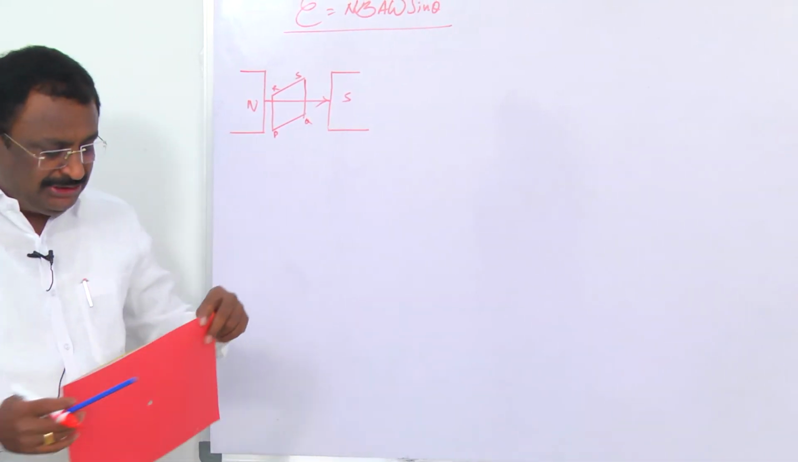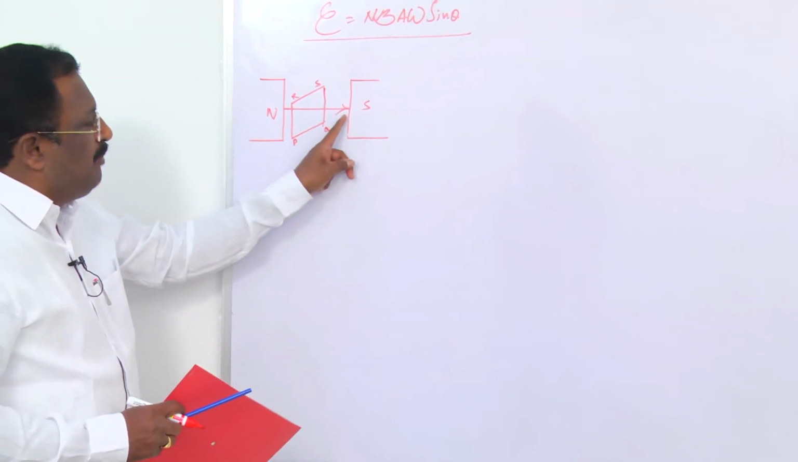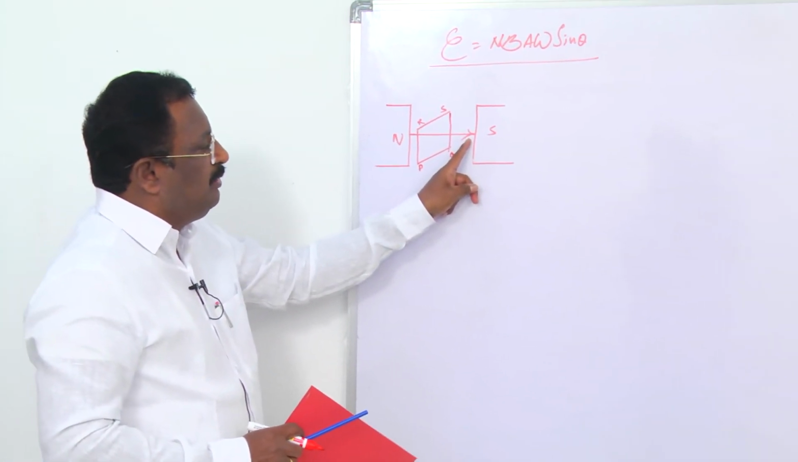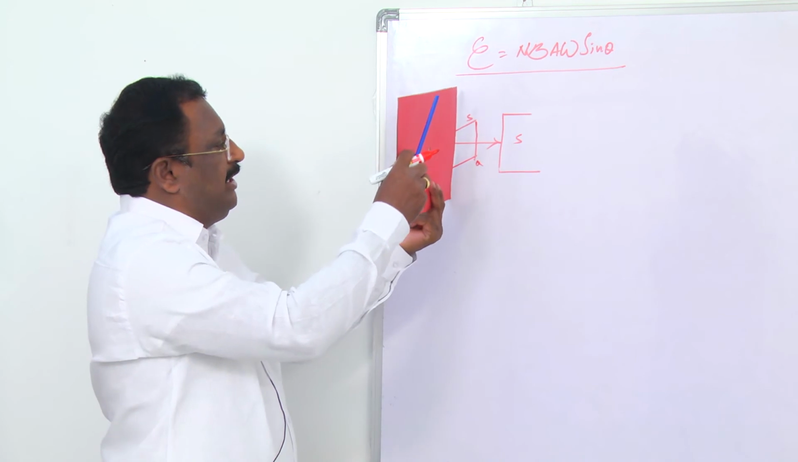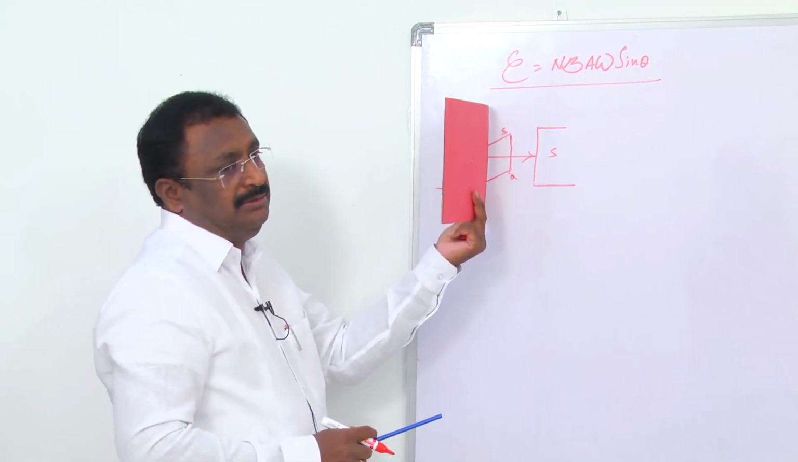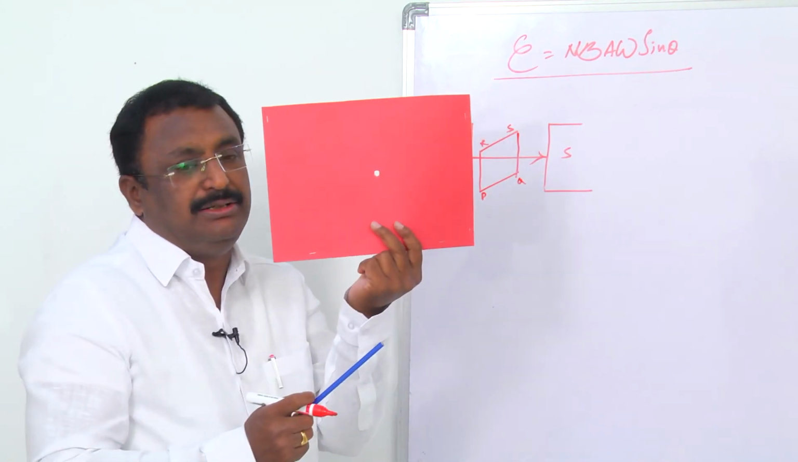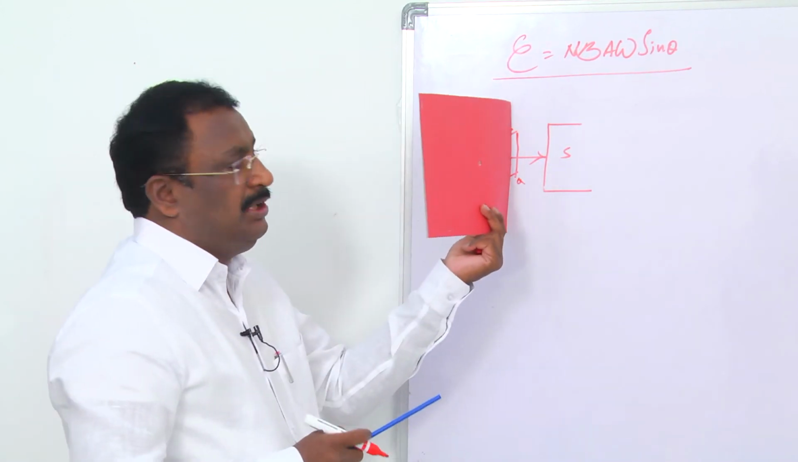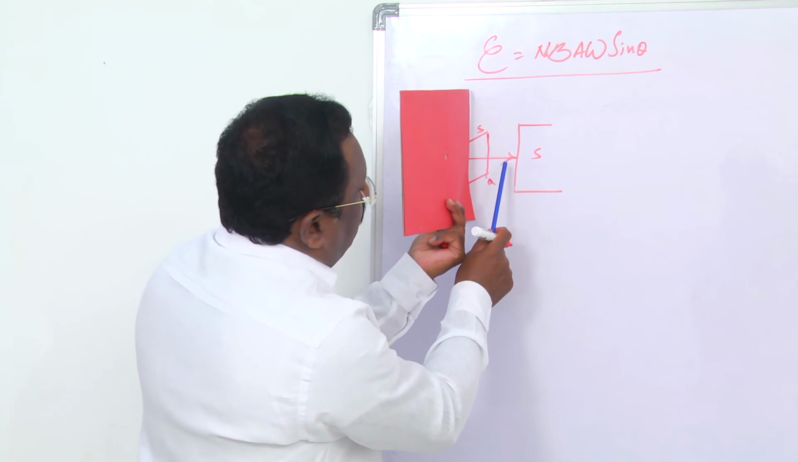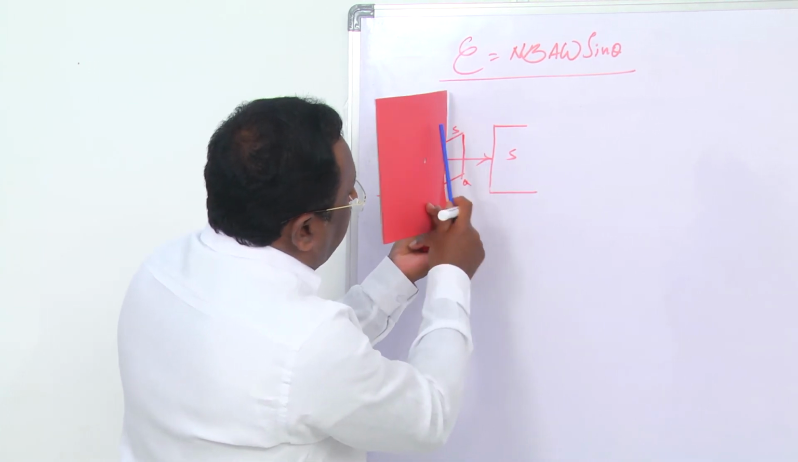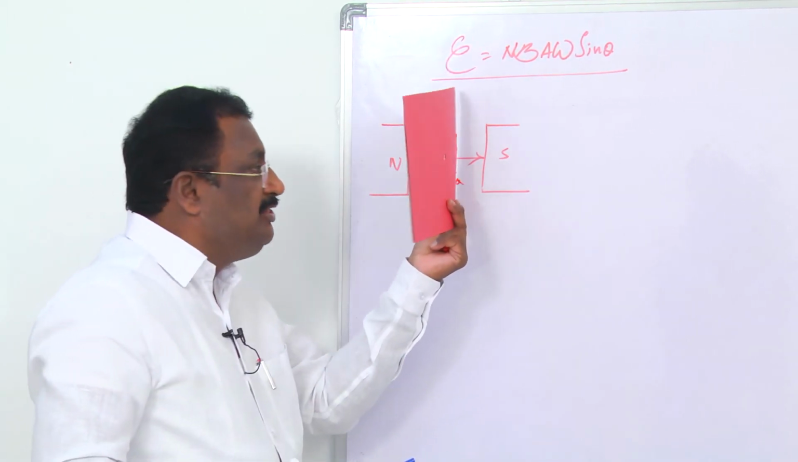No, you take like this. This is the direction of magnetic field. This arrow indicates what? Magnetic field. So, this is the initial position of the coil. Here, this is the plane of the coil. This red indicates what? Plane of the coil. Now, the plane of the coil is perpendicular to the magnetic field. So, this is the initial position.